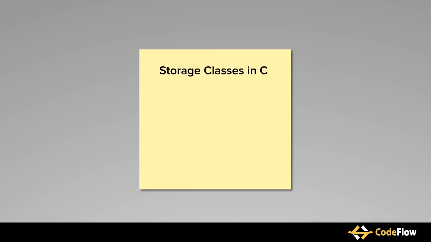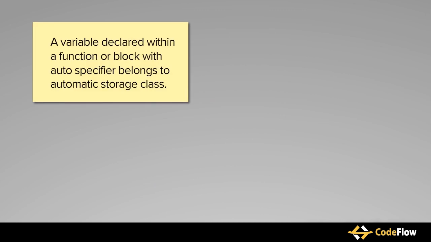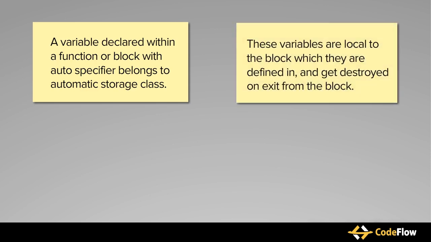There are 4 storage classes in C. These are automatic, register, static, and external. Let's discuss them one by one. Let's start with the auto storage class. A variable declared within a function or block with auto specifier belongs to automatic storage class. These variables are local to the block which they are defined in and get destroyed on exit from the block.